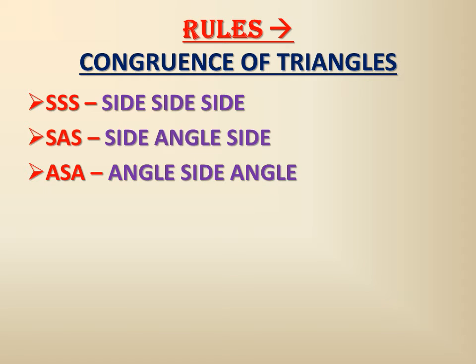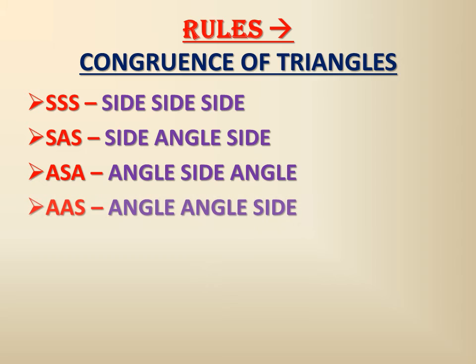ASA: if two angles of a triangle and the side between the two angles are equal to the corresponding two angles and the side between them in the other triangle, then these two triangles are said to be congruent. Similarly, AAS is two angles and a side which is not between them, the other side.